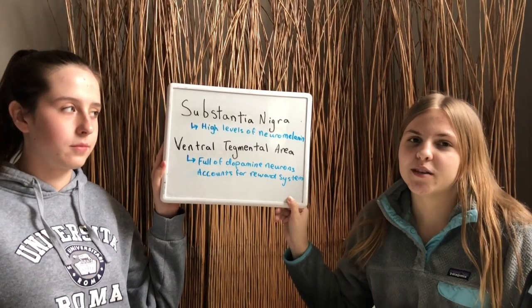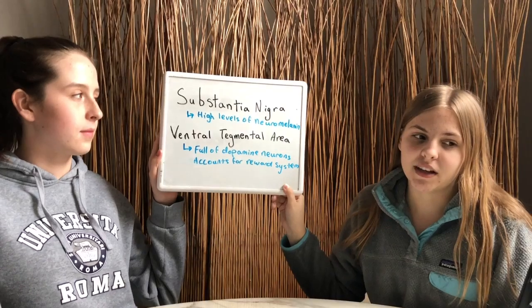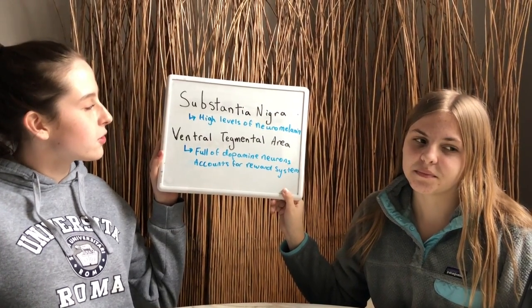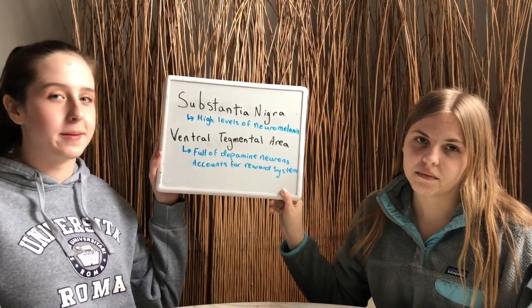Dopamine is produced in 2 parts of the brain. The first part is substantia nigra. This is where high levels of neuromelanin are located, which is needed in the production of dopamine. The second part is ventral tegmental area. This is full of dopamine neurons and accounts for the reward system.